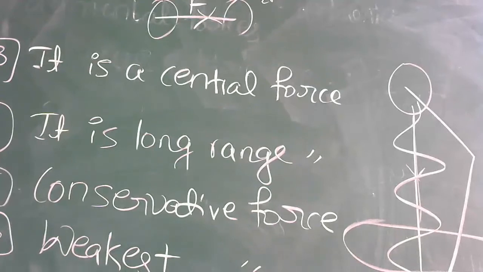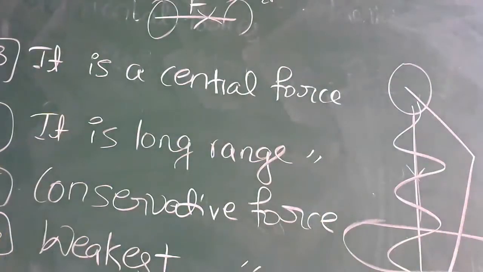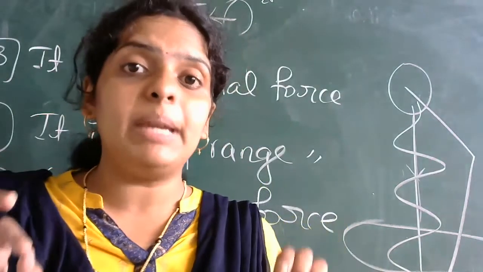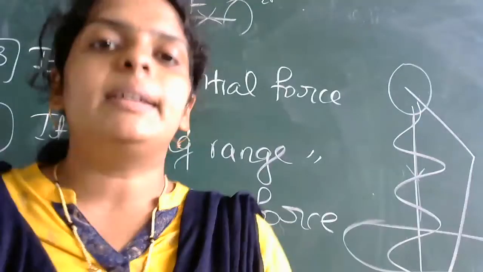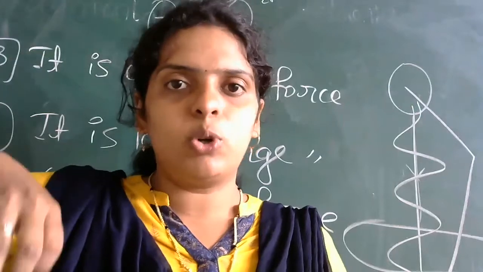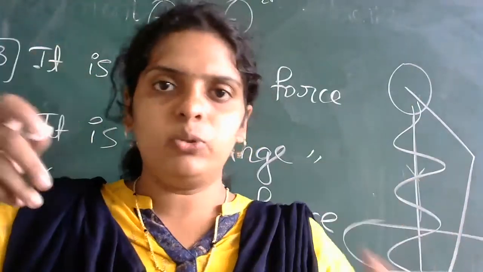Okay. Right. So here I have taken 6 properties. You can take a few more also, but these 6 properties are enough for you. You can take one more property: it does not depend on the medium between them. What does medium between them mean here? If you have water and drop a stone in it, what happens? It comes down. If you take oil, whatever you throw, it will come down.